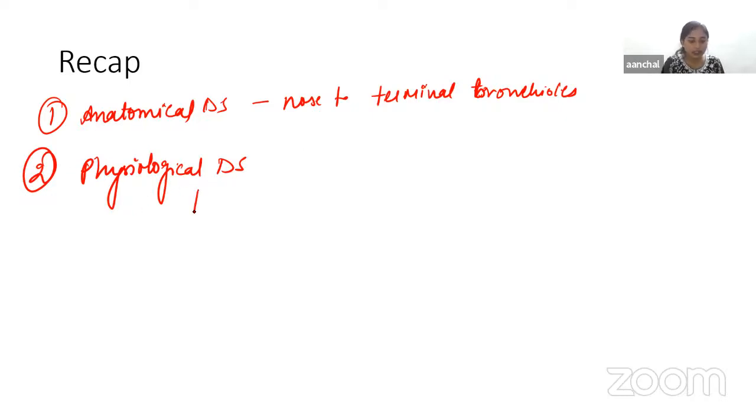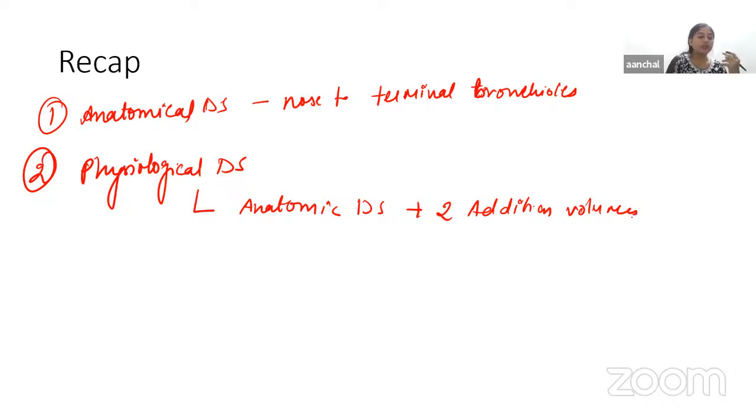It includes the anatomical dead space plus two additional volumes: air in alveoli which are non-functioning, as in some respiratory diseases where alveoli do not function because of dysfunction or destruction of the alveolar membrane, and air in alveoli which do not receive adequate blood flow, where gaseous exchange does not take place. So this is all about dead space.